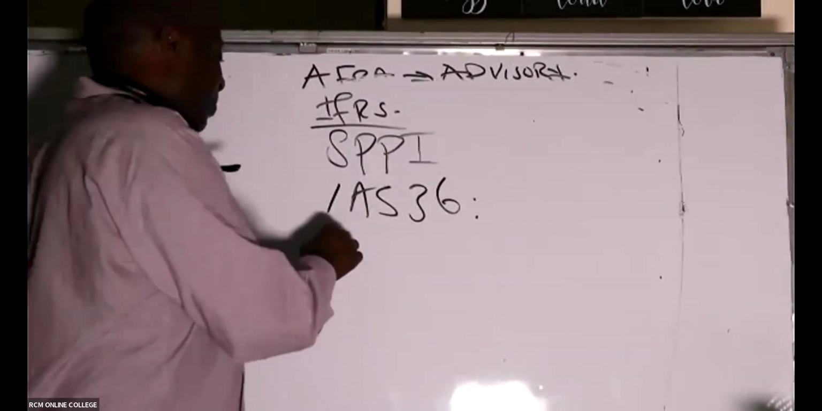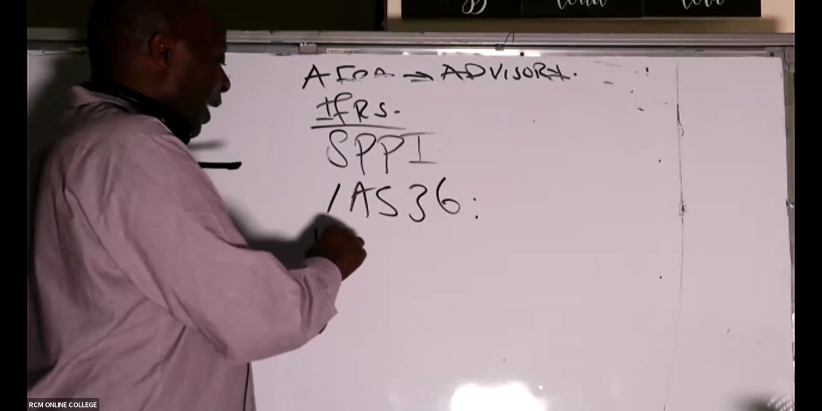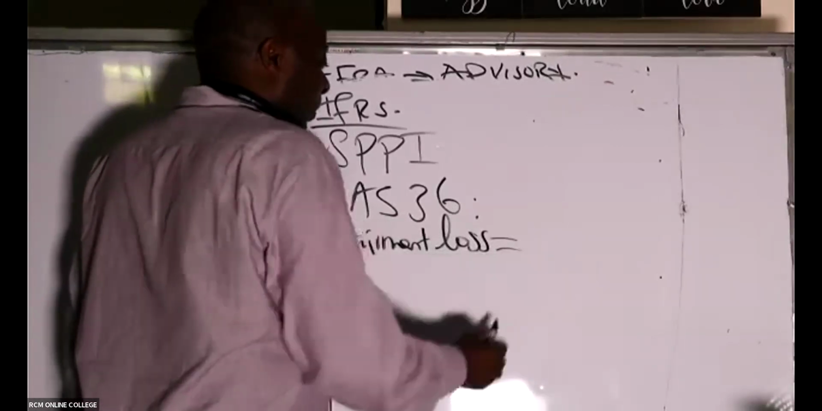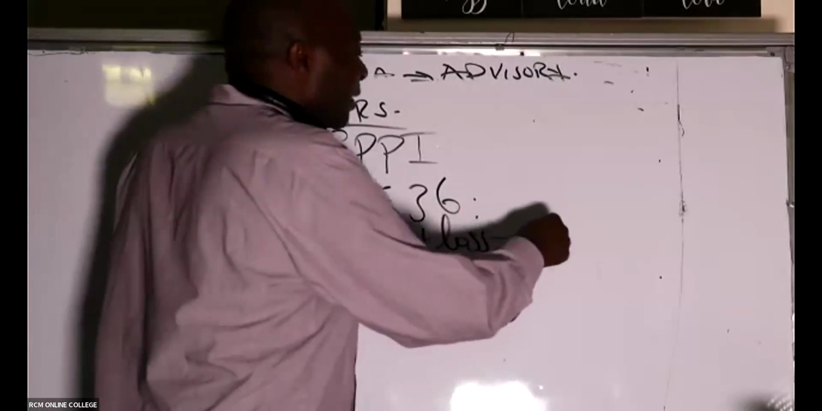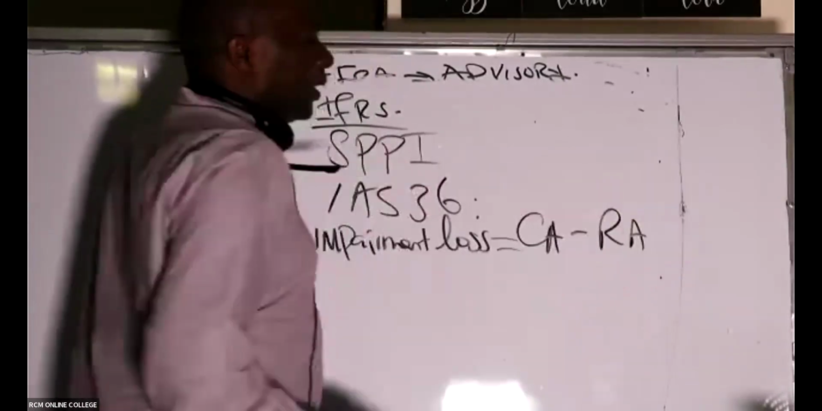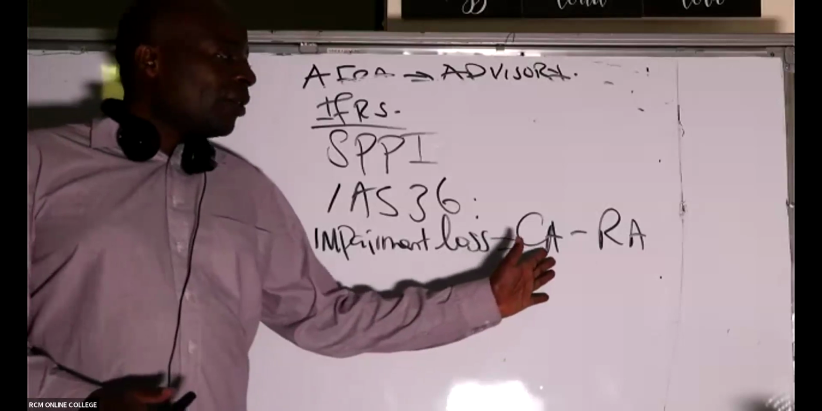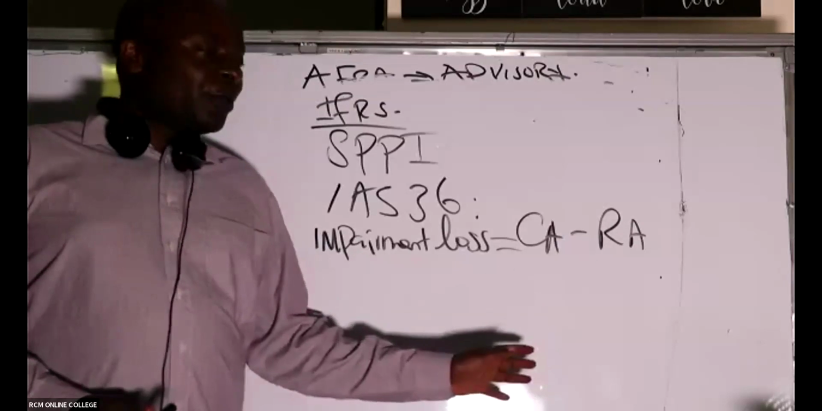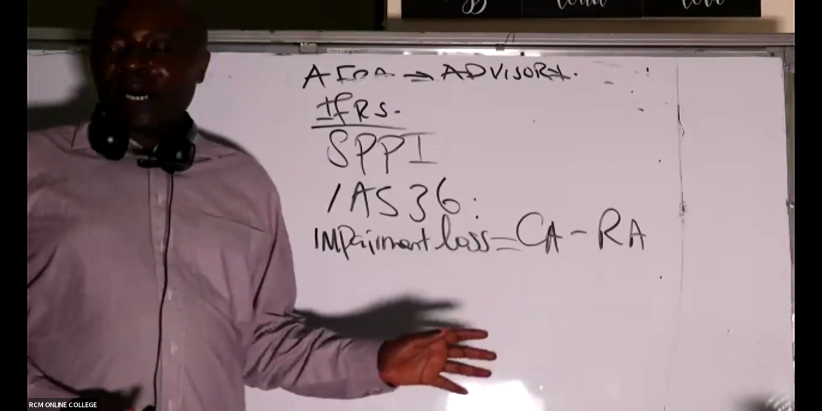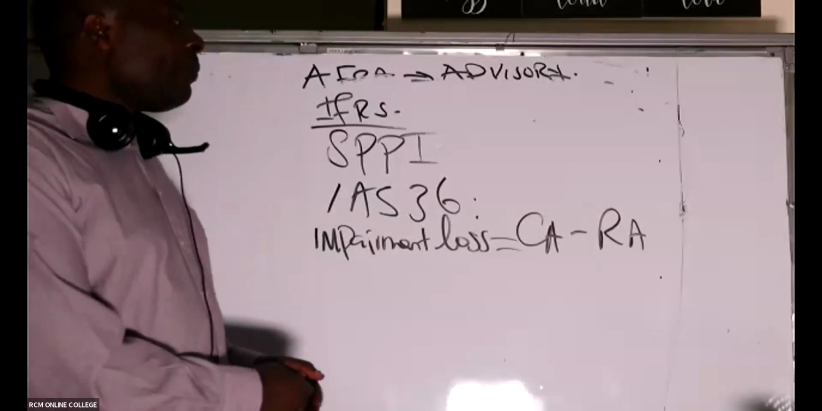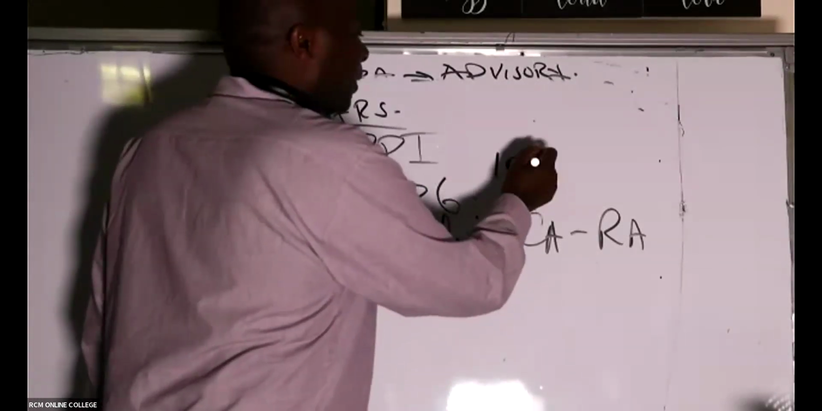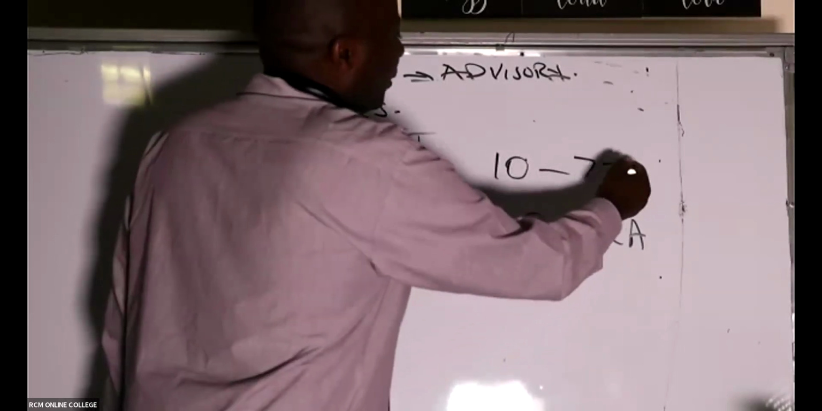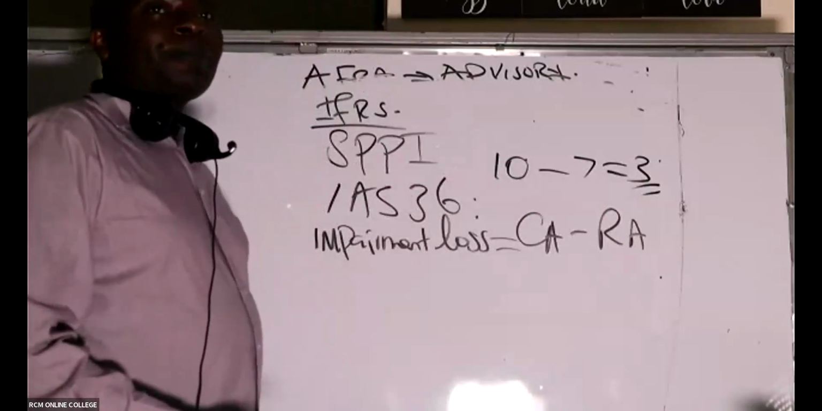So whenever we talk of impairment of assets, I'll be able to teach you how to calculate impairment loss. How do we get impairment loss? It is CAR minus RA. CAR is carrying amount minus recoverable amount. So if, for example, you are carrying this asset at 10 in your books, and yet the recoverable amount is 7, you can see straight away, ladies and gentlemen, that there's an impairment loss of 3.